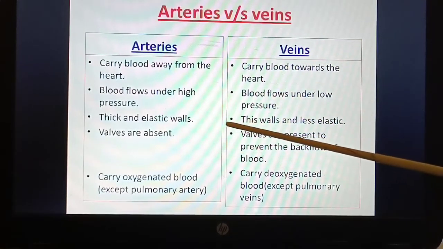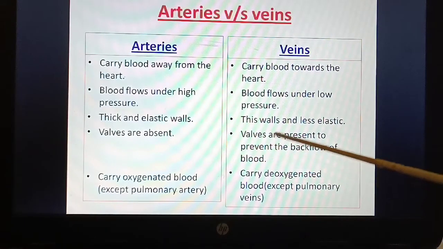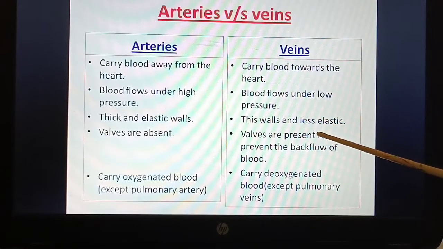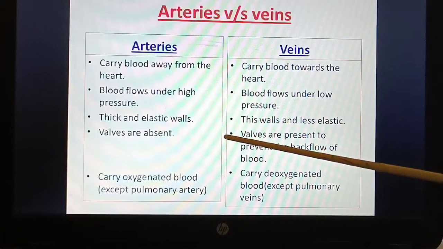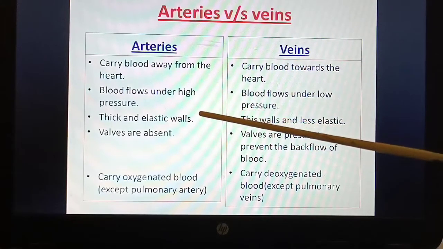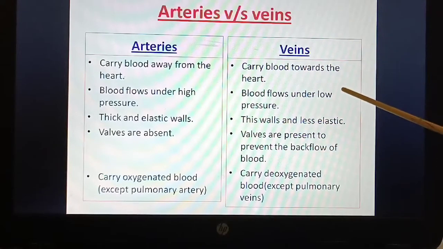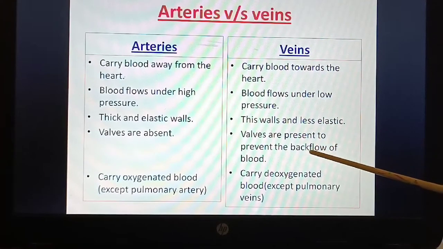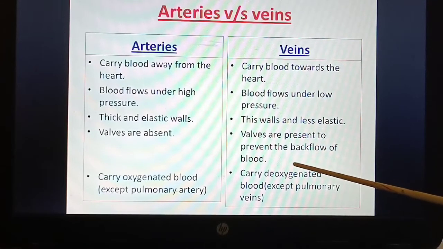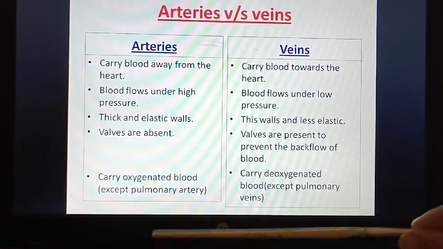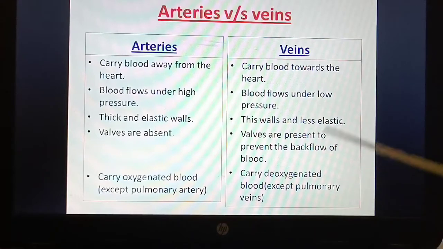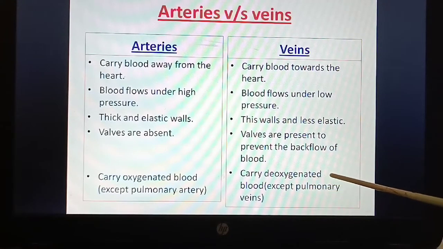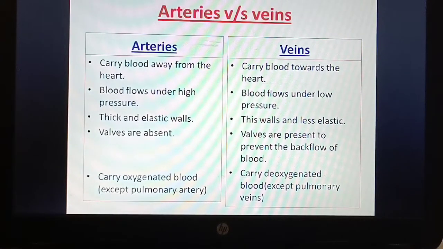Arteries have thick and elastic walls, whereas veins have thin walls and are less elastic. There is not much elasticity. Whereas arteries have thick and elastic walls. In the arteries, valves are absent, whereas veins have valves, in order to prevent the backflow of blood. Arteries carry oxygenated blood, except the pulmonary artery, as I said, and veins carry deoxygenated blood except pulmonary veins.